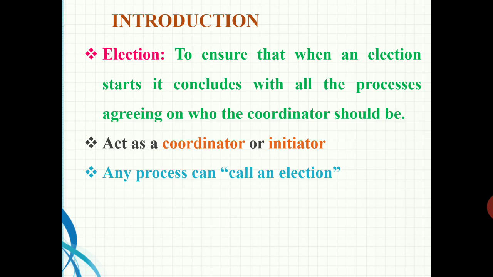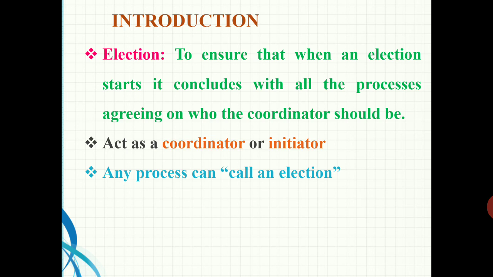Then if the critical section is free, the coordinator will give permission to enter the critical section. So all the operations in the centralized mutual exclusion algorithm are handled by one controller, or we can say a coordinator.